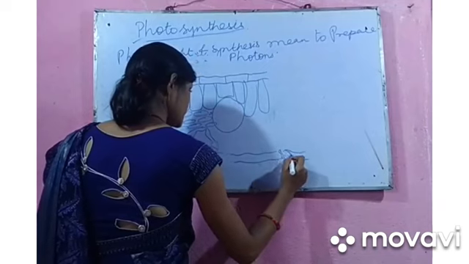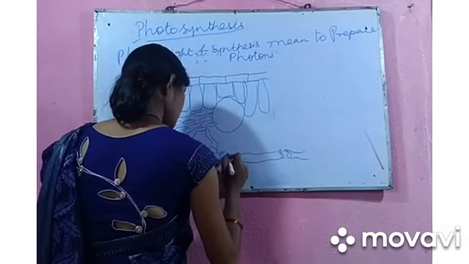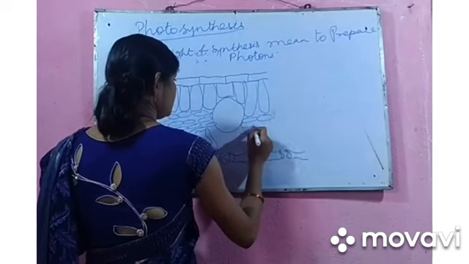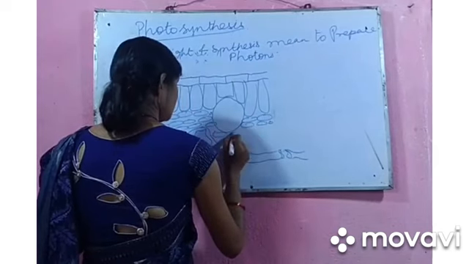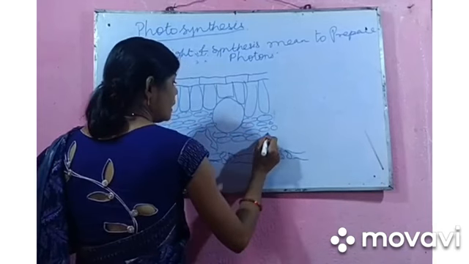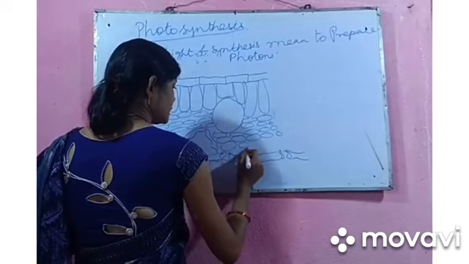These are the guard cells. This is a rough diagram. If you observe a thin section of the leaf after making a slide, you can see this type of structure.